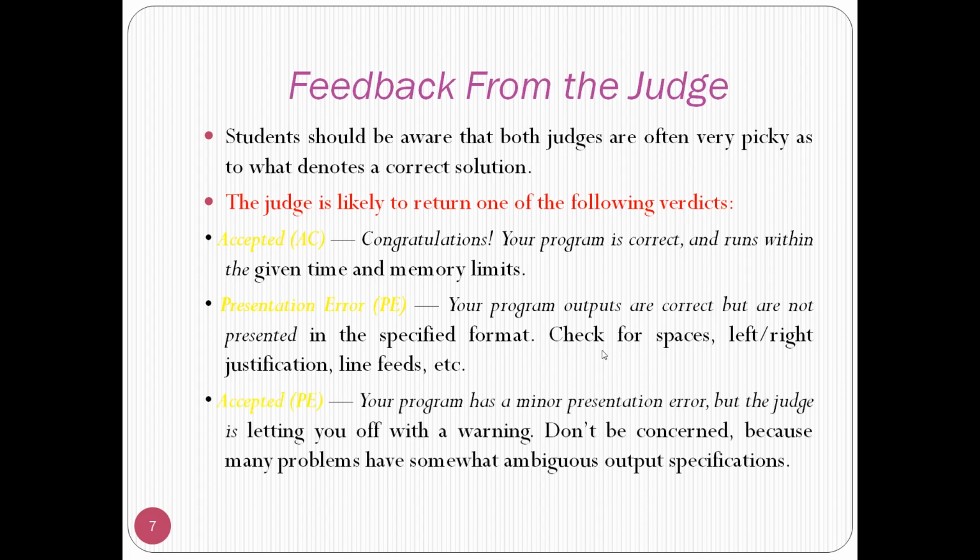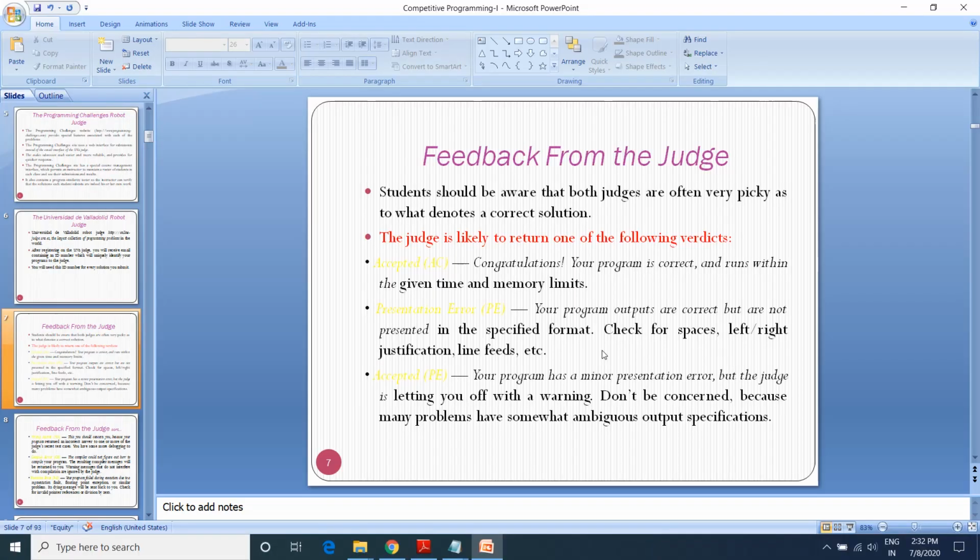The next feedback you may get is PE, which tells you that there is some minor presentation error and a warning, and do not be concerned because the problem has some ambiguous output specification. Because of that you get this kind of message.